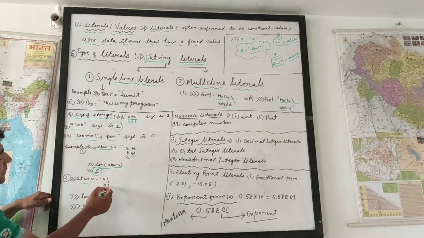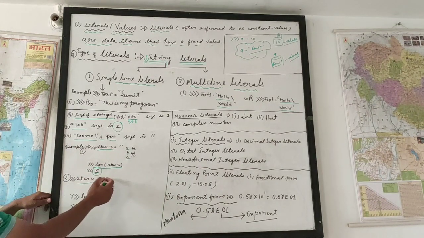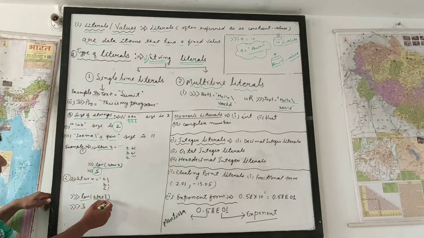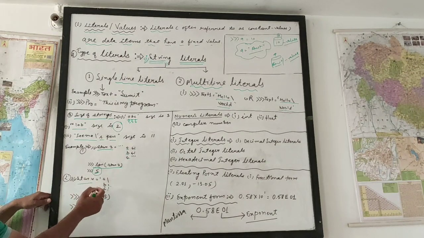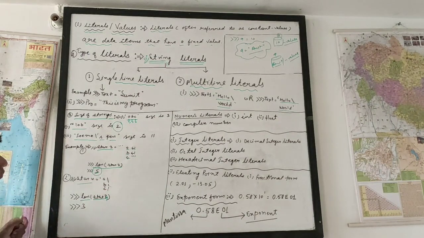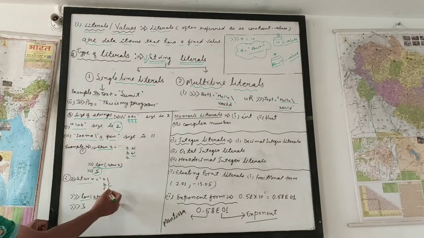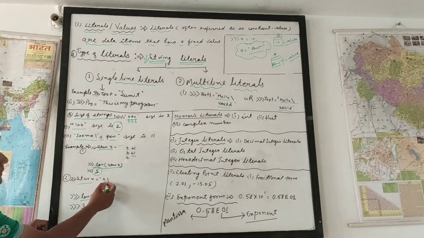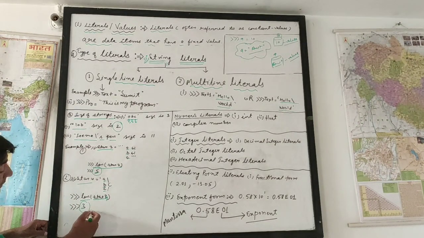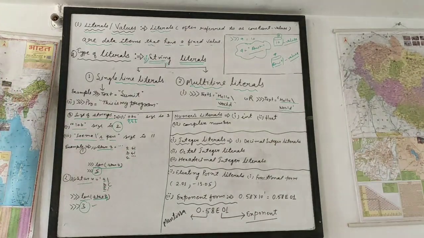So str4 is the same. We have to follow single quotation, A, then slash sign, then B, then slash sign, then C. Okay, at the end we print len of str4, and the value comes out as 3. Why 3? Because the slash sign is not counted. A 1 character, B 1 character, C 1 character. The total value of this string is 3. Okay, now we are going on.